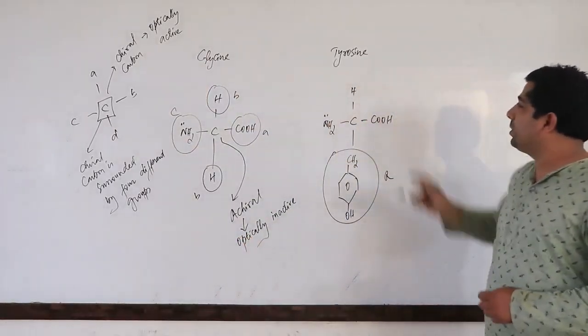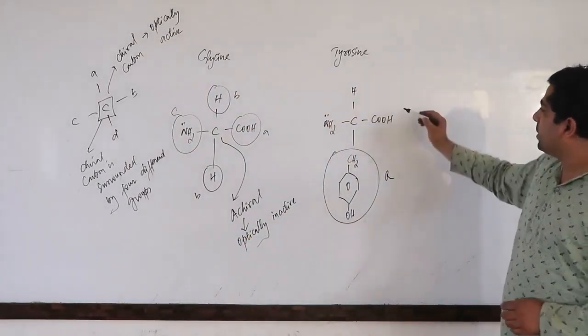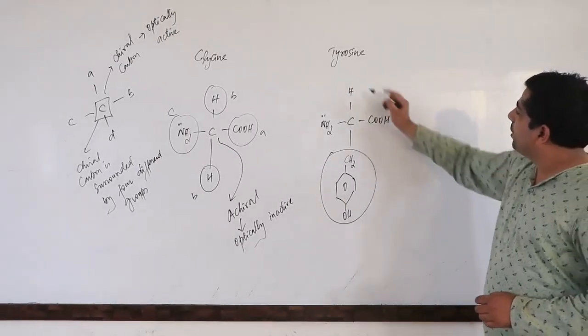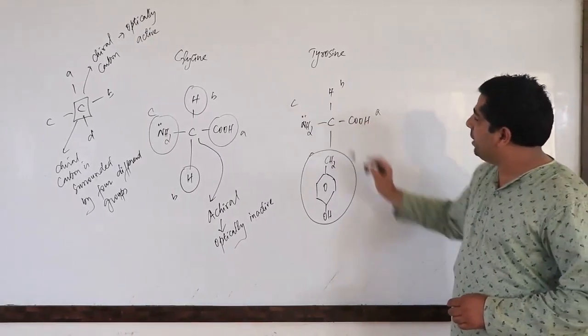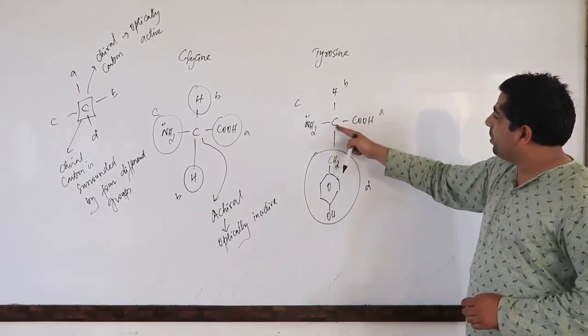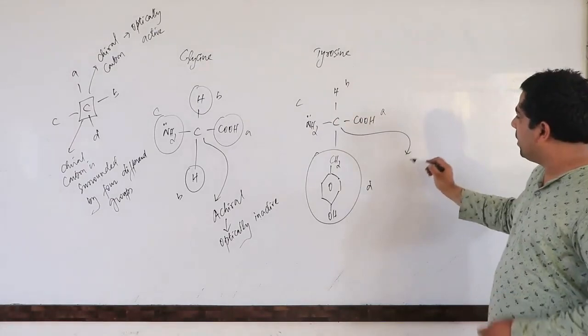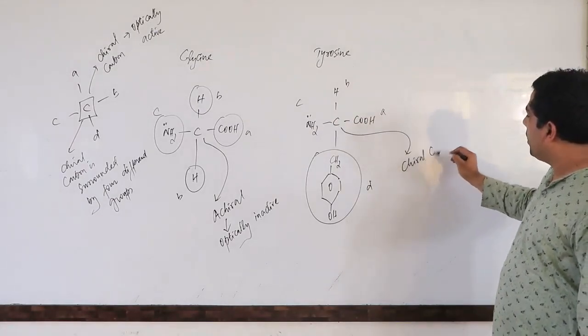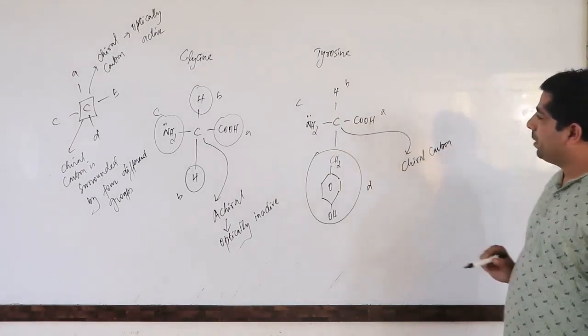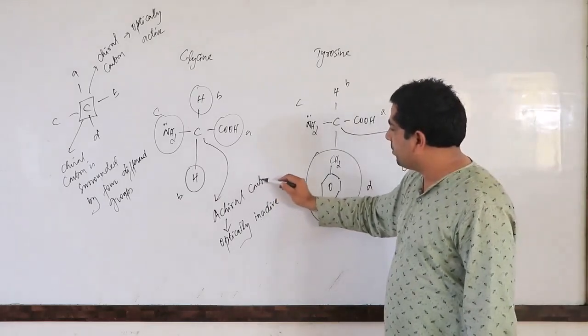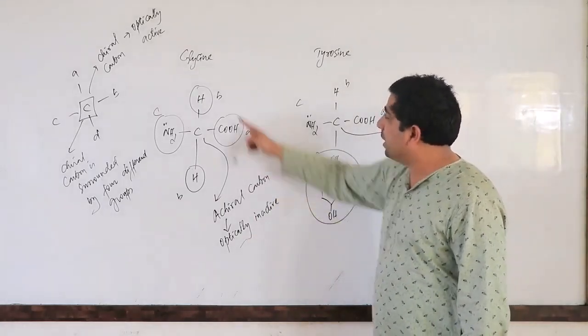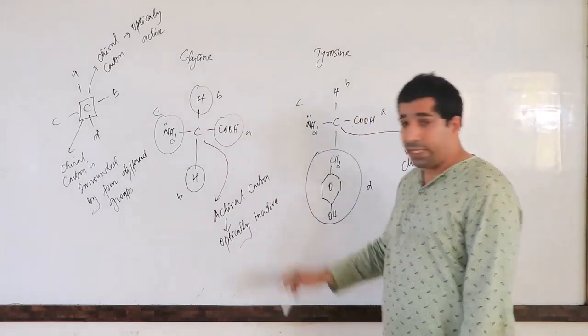Let's look at the tyrosine molecule here. Let's consider this as A, this one as B, this one C, and this one D. So this carbon is surrounded by 4 different groups here, so I can consider this carbon as a chiral carbon. This one is achiral, and glycine is optically inactive.